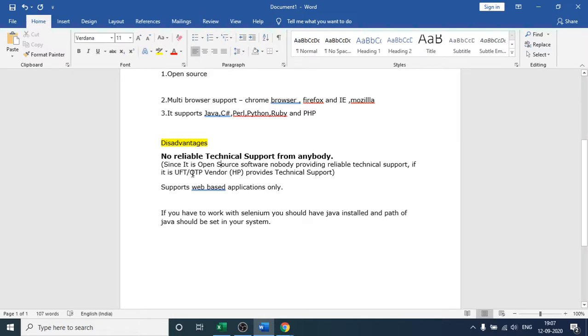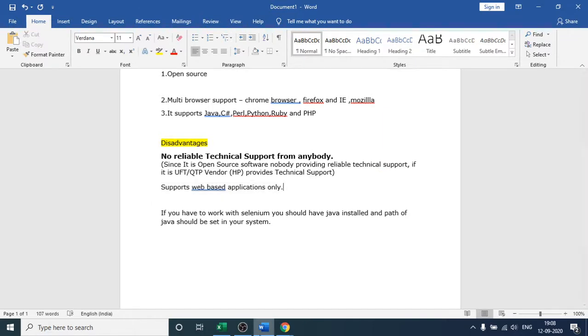But if we consider QTP, Quick Test Professional, this is the one provided by HP. You can see that as it is a paid tool, the technical support is provided by the HP guys, right? But in case of Selenium, if you are facing any kind of issue, then you have to Google the issue, but you cannot rely on the Selenium guys because they are not going to help you.